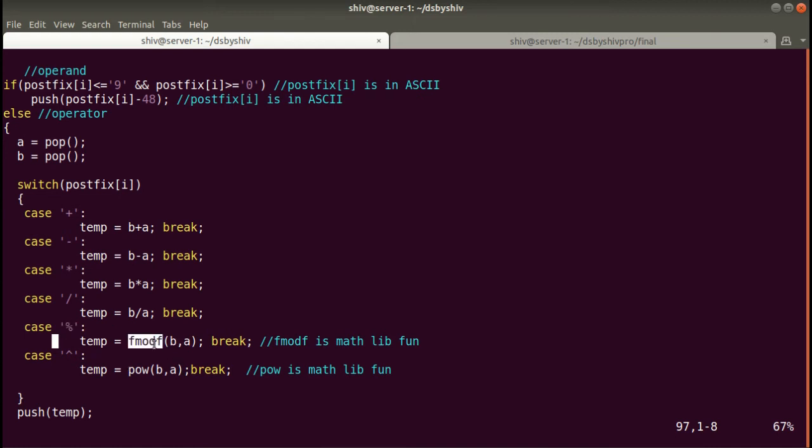But for float type of variable, to calculate the modulo, this function has been provided by the math library. Same for calculating the power between two variables, we are using pow. This is also a math library function. Okay guys, so whatever value we will get from here, we will store in the temp.